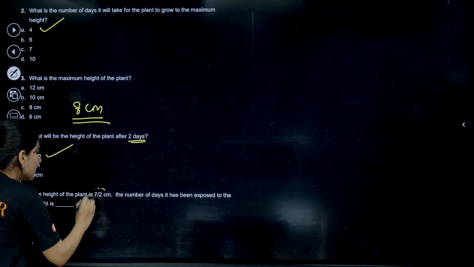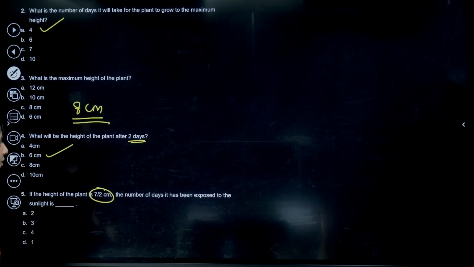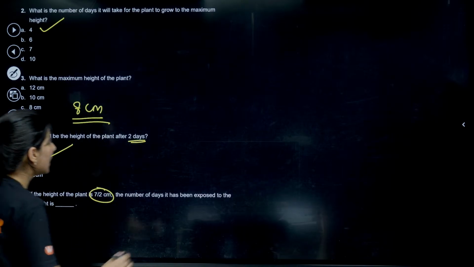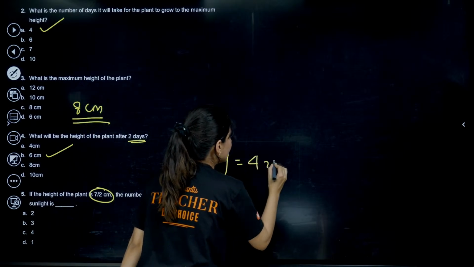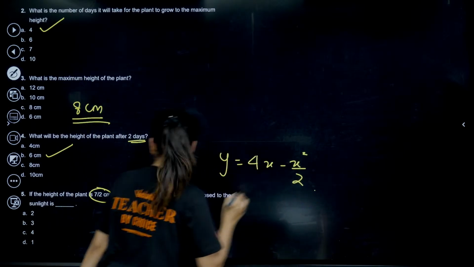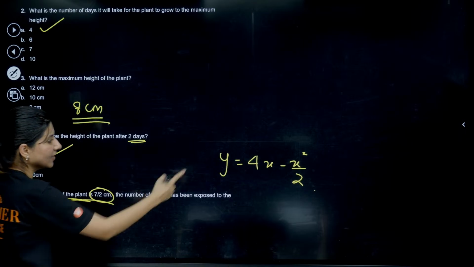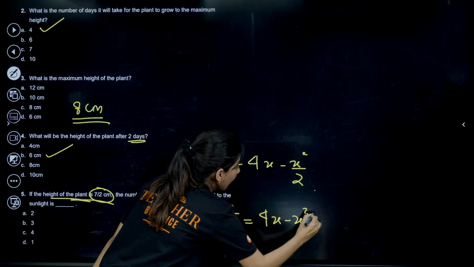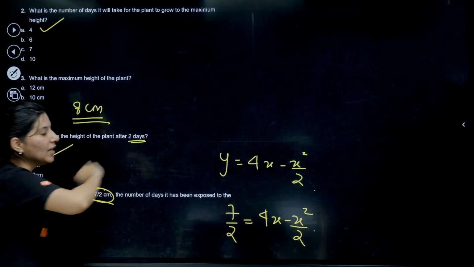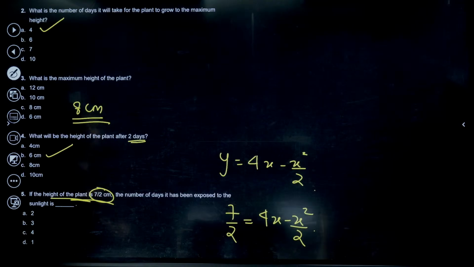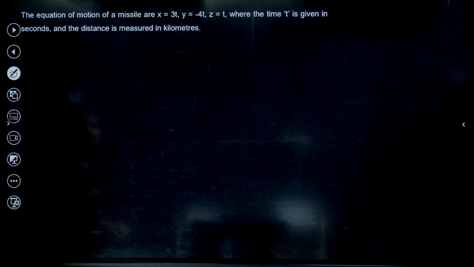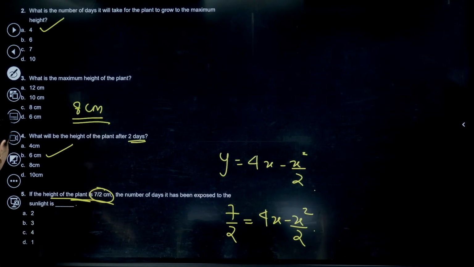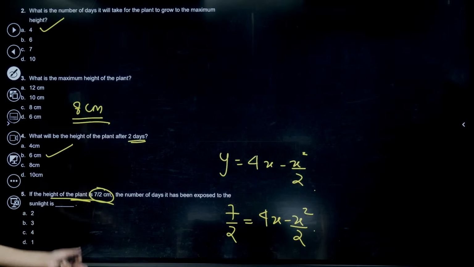What will be the height of plant if the height is 7 by 2? Okay, the number of days. So basically this time, y is equals to 4x minus x square by 2 is the function. This time they are giving the height of the plant. Height is 7 by 2, and they are talking about number of days. So you need to calculate this. If you solve this, you will get the final answer. I don't have the answers, but you can calculate, you can put the value as well.